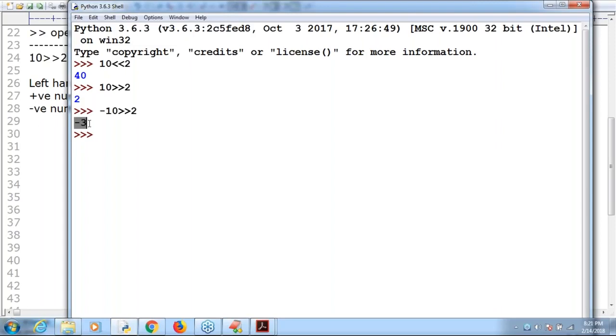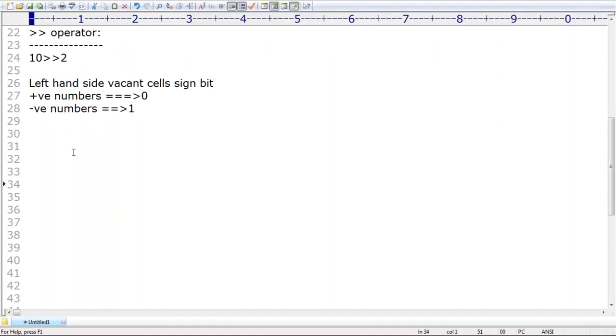What about shift operators? How many shift operators are there in Python? Two: left shift and right shift. If you move to the left hand side, then the vacant cells will be formed on the right hand side. Those vacant cells we require to fill with 0, always 0, in the case of left shift.